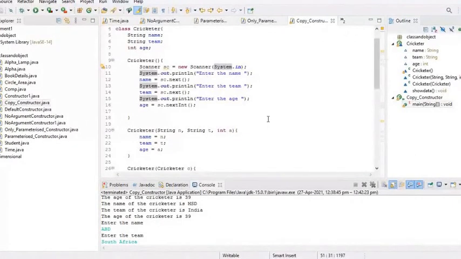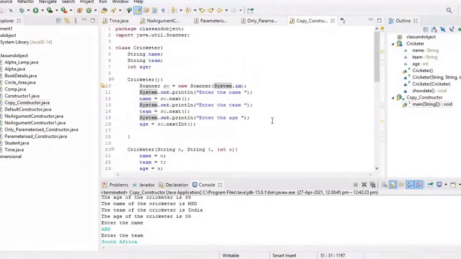So we have used three constructors here. One is the default, that means the no-argument constructor. The second one is the parameterized constructor. The third one is the copy constructor. I have shown you that the copy constructor can be invoked for an object which has used the default, or no-argument, constructor, or for an object which has the parameterized constructor. No issues with that.